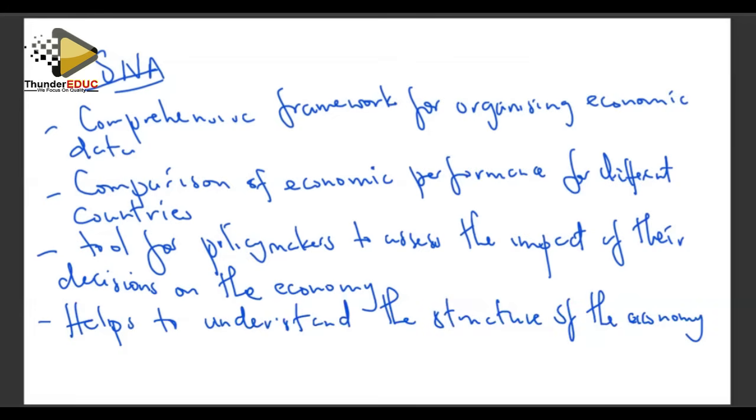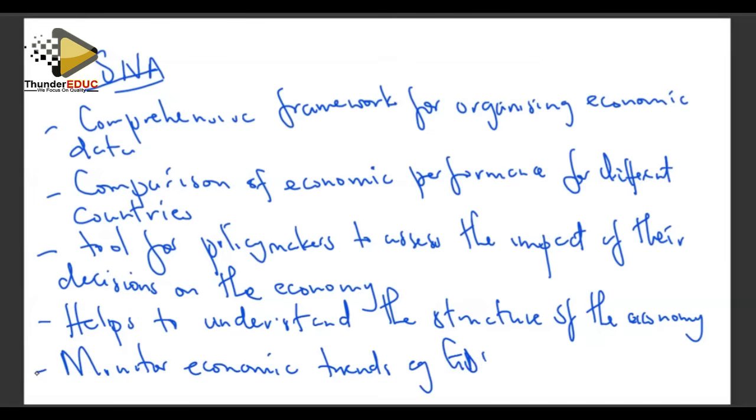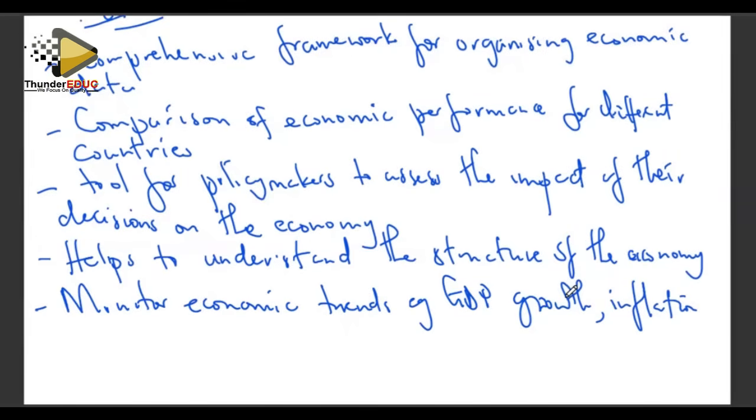We can also say the national accounts system is there to monitor economic trends. We can monitor economic trends such as GDP growth or inflation. We can figure out and monitor those variables in the economy. Or issues of unemployment, we can also trace them as we follow the trend of the system of national accounts. Right, that was question number 5, the additional part.